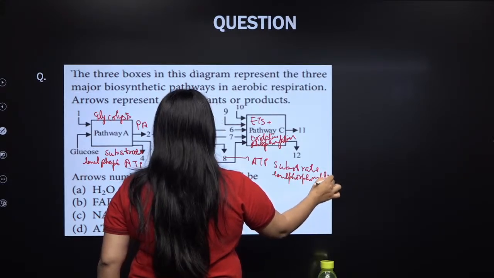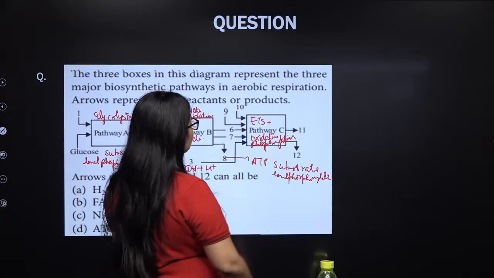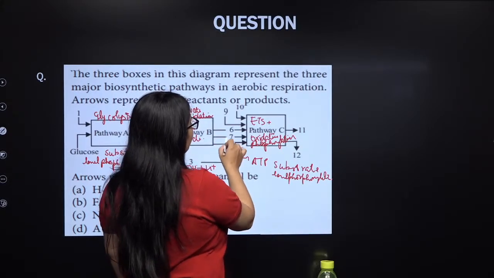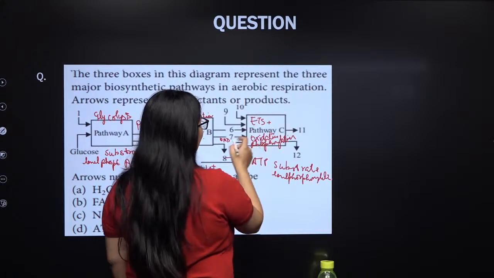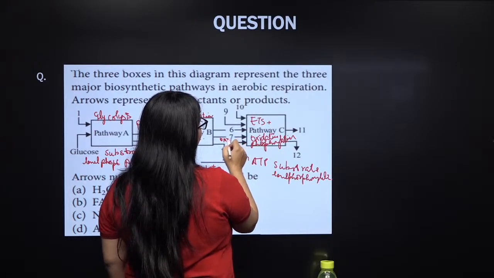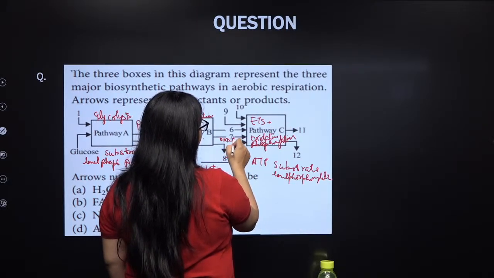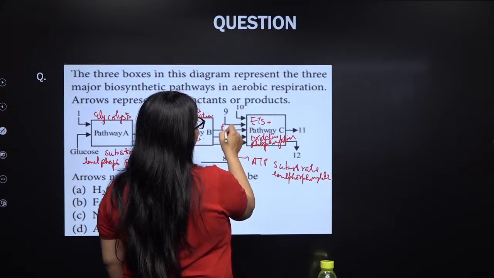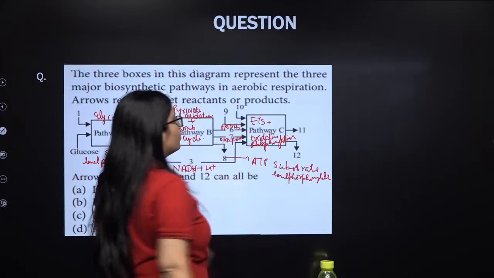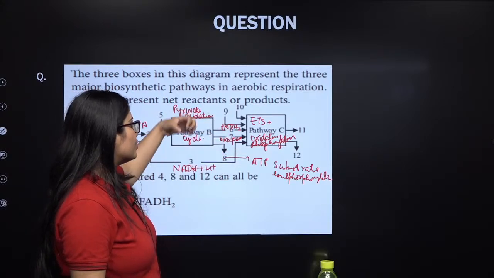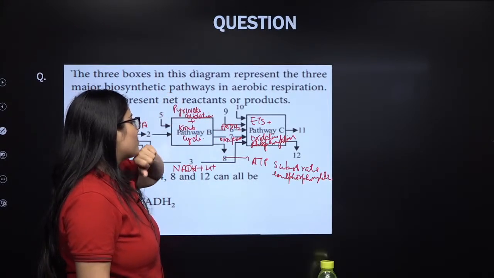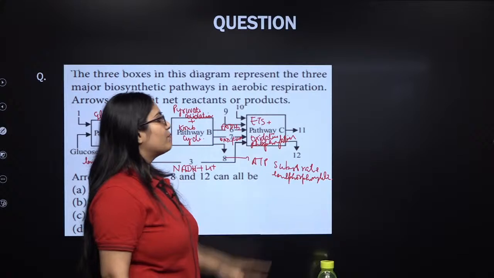Now let's talk about these two compounds. So if you notice, my dear students, 7th and 6th can be interchanged also. They can be NADH plus H plus molecules, and they can be FADH2 molecules, right? So you can interchange also. So these NADH plus H plus and FADH2 molecules that are produced from this pathway B, they will enter into the pathway C.